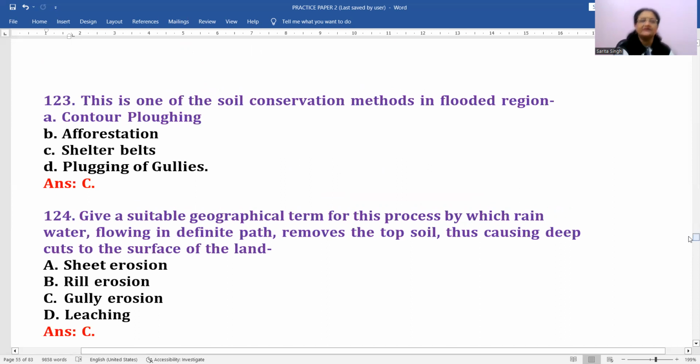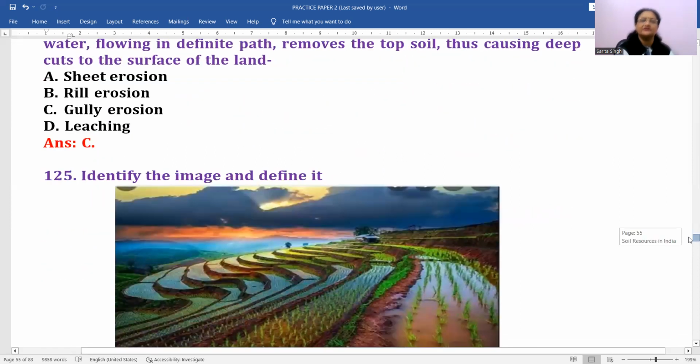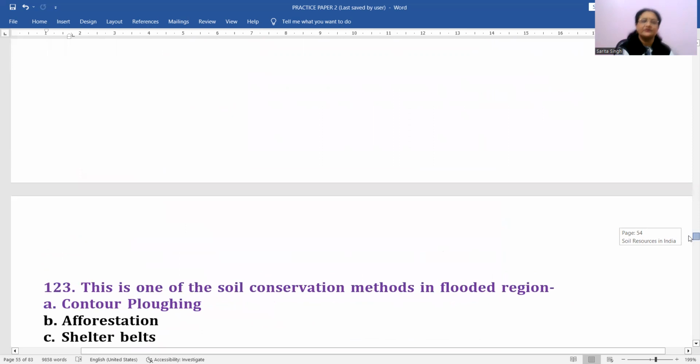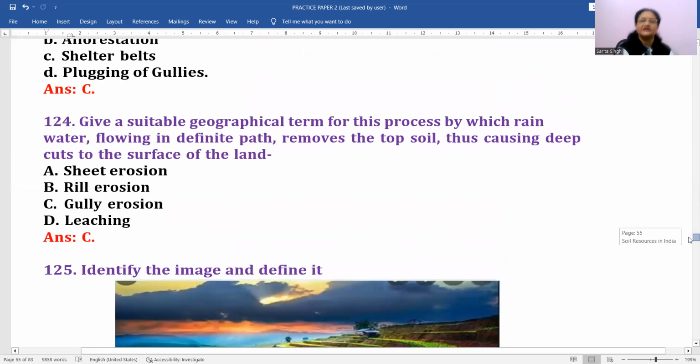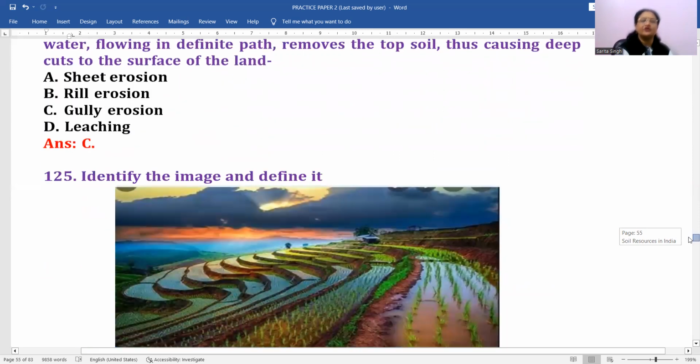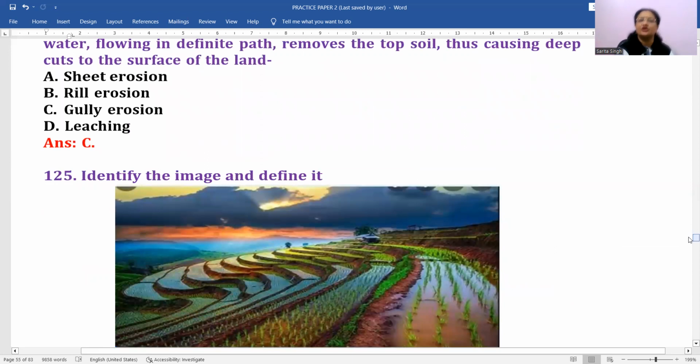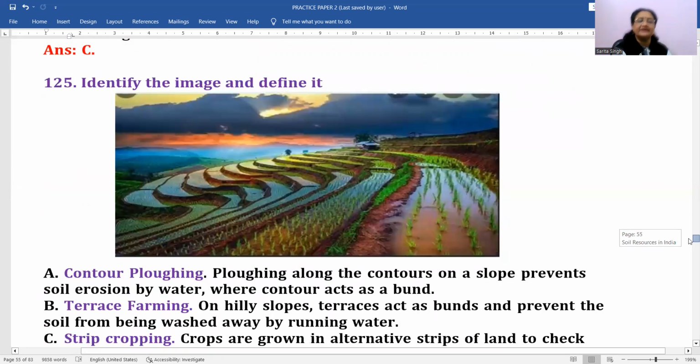Then next is, give a suitable geographical term for this, right? For this process by which rainwater flowing in definite path removes the topsoil, thus causing deep cuts to the surface of land. आप बताओ इसका आंसर क्या होगा? Deep cuts in the surface of land means gully erosion we are talking about, right? Then next is identify the image.